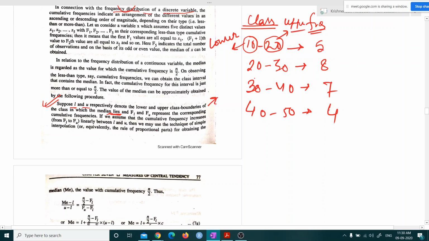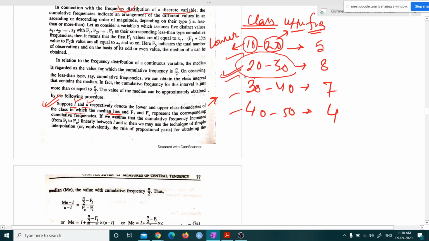Now suppose L and U respectively denote the lower and upper class boundaries of the class in which the median lies. So we need to identify the class in which the median lies. Maybe this class, maybe that.